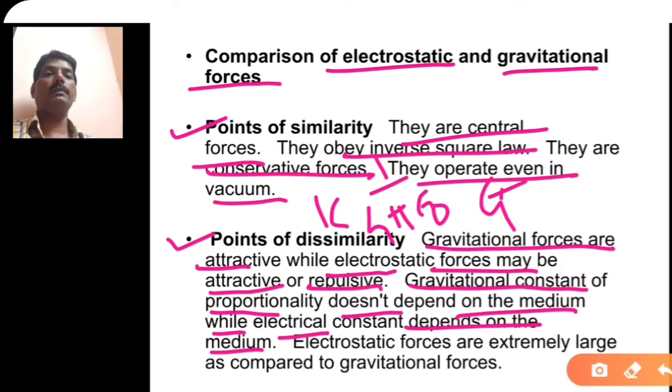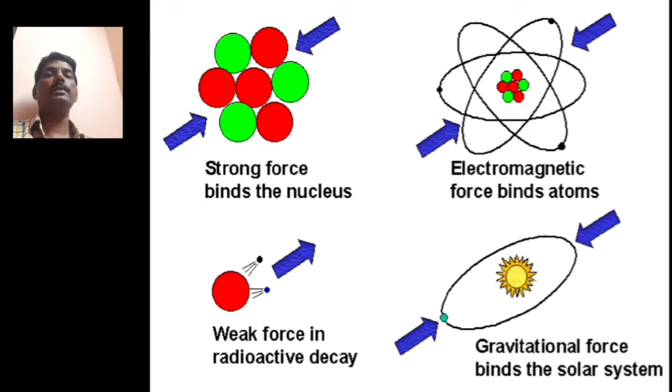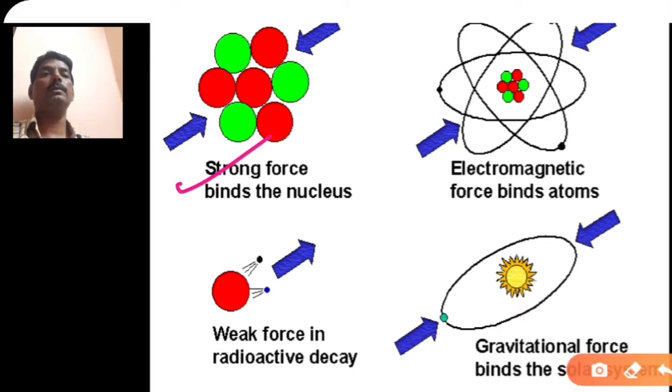So electromagnetic forces are extremely large as compared to the gravitational forces. This diagram gives you the strong nuclear force, electromagnetic force, weak nuclear force, and gravitational force. So these are the four diagrams here: strong nuclear force, electromagnetic force, then weak nuclear force, and gravitational force.